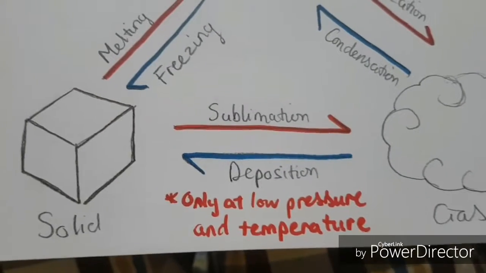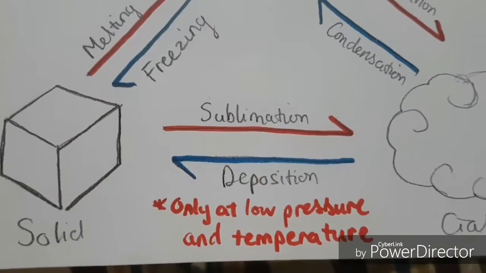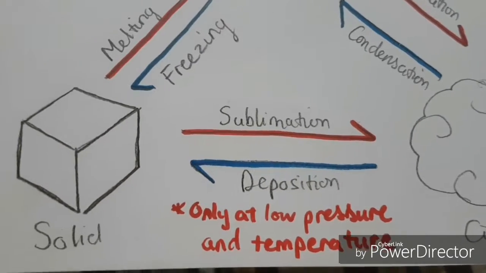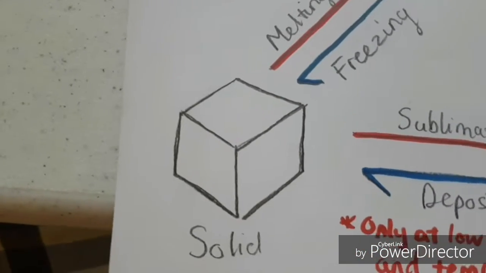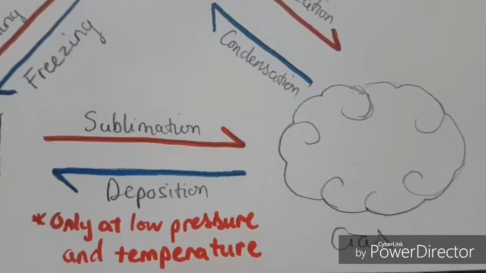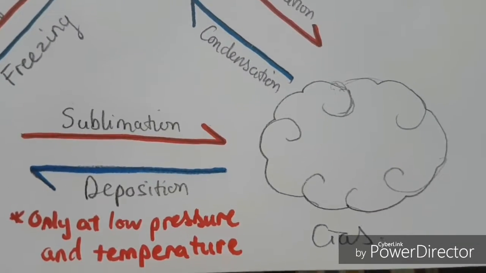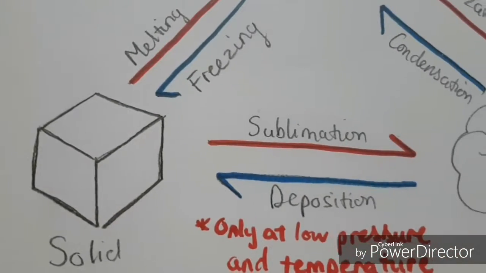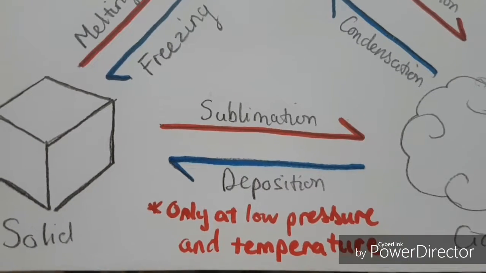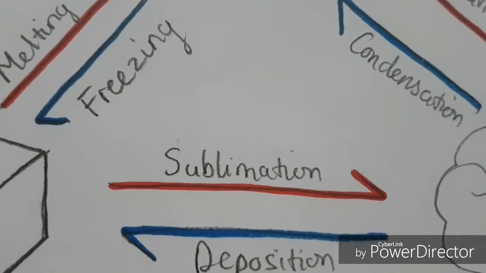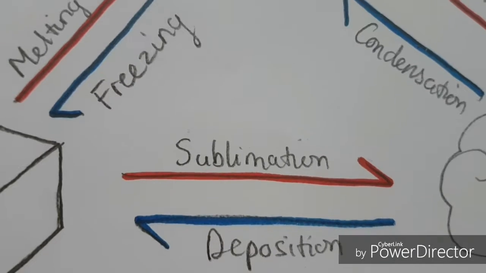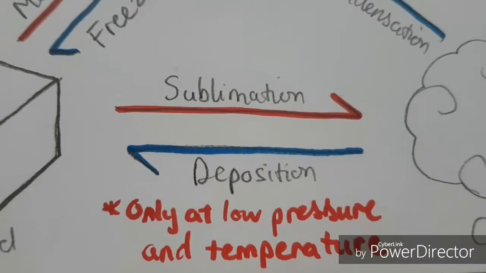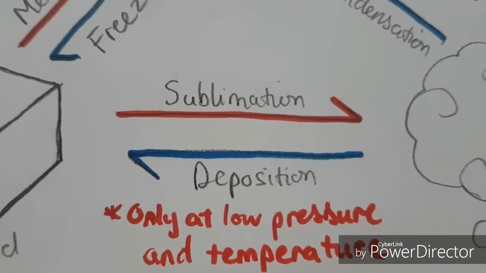There are phase changes that only happen in extreme conditions, which are sublimation and deposition. Sublimation is when a solid directly turns into a gas, and deposition is when a gas directly converts into a solid. This only happens at extremely low pressure and temperature. An example of sublimation would be dry ice, and an example of deposition would be the formation of frost.